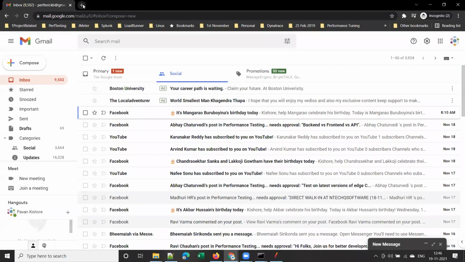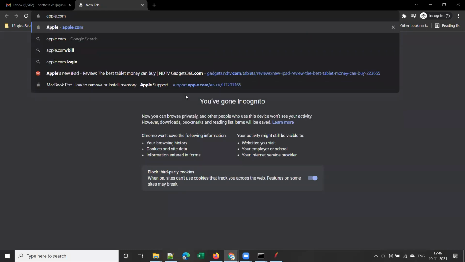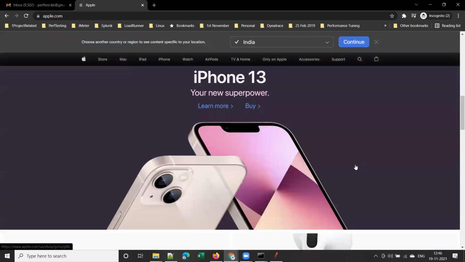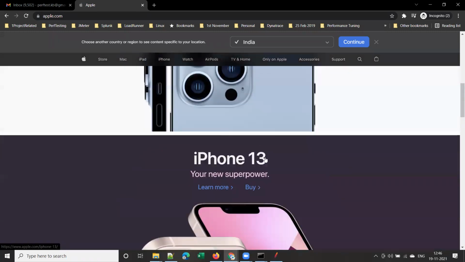Let me give one simple example. Suppose you type apple.com and click enter. It takes some time to load this page. It took approximately 1 second to load this page. So this is the response time. 1 second is the response time of this particular page. Clear, guys?